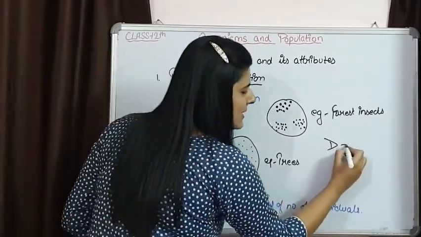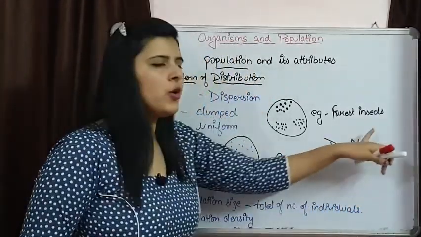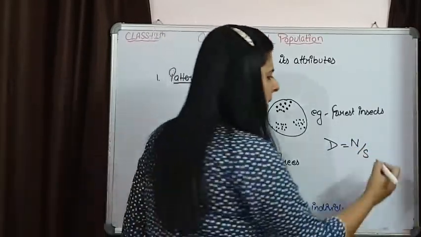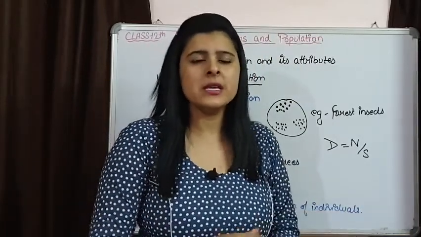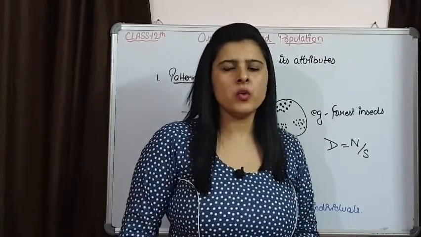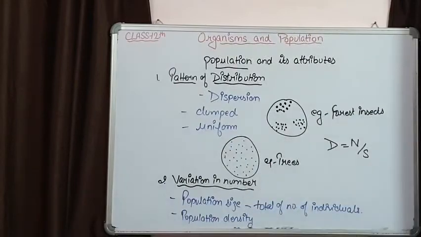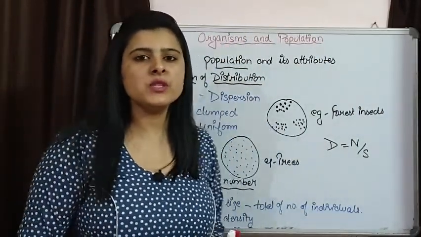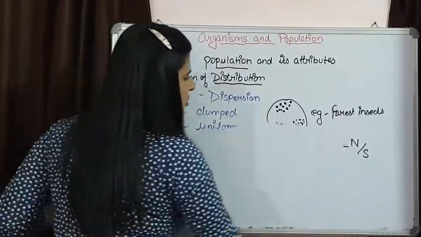Simply, population density is written as D, and it equals N upon S. N is the number of organisms and S is the space, which can be in squares if we are talking about terrestrial area for animals, and in cubes when we are talking about water. So this is how population density is measured, and there are various methods of estimation of this population density. What are these methods of estimation?